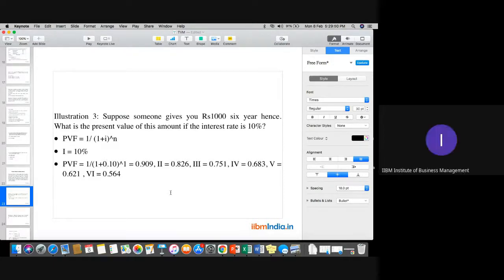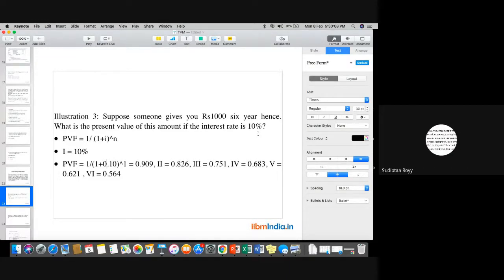No, ma'am, not interest. It is 10% discounting, the present value factor. It is basically the inflation factor, meaning how much these 1,000 rupees will become after 6 years if the inflation is 10%. The discount rate is 10%.